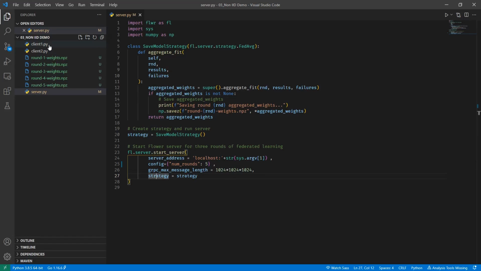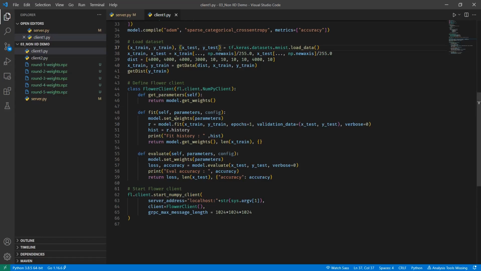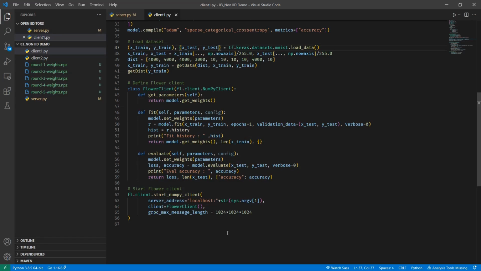Now coming to the client side, just as the server had its own start server, a client has its own start NumPy client. NumPy, because it's working using NumPy arrays, interchange of NumPy arrays are going to happen, and it takes in 3 arguments, the first one being the server address. So this is the endpoint which it has to hit to get the training data, so it's going to be the same localhost and then the port address that I'm going to provide it. And then we have the client object, so it's going to be an object of Flower client, which I have defined here.